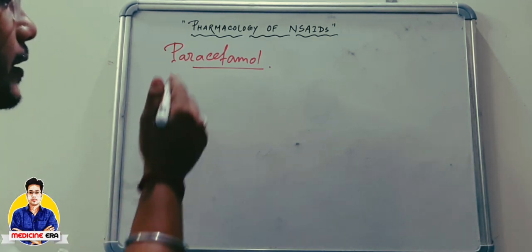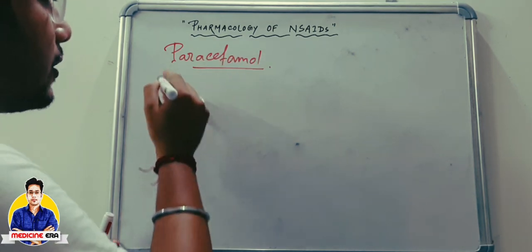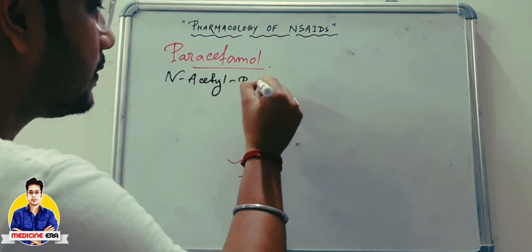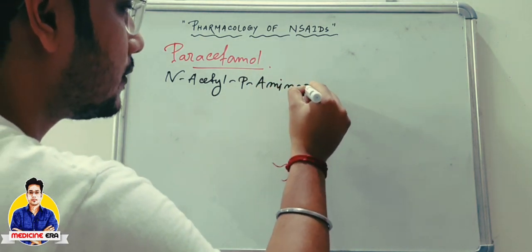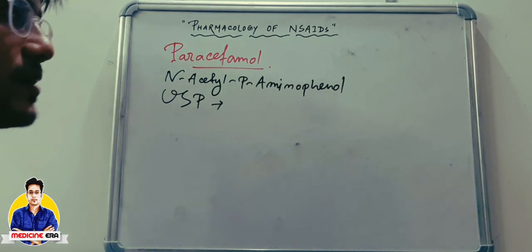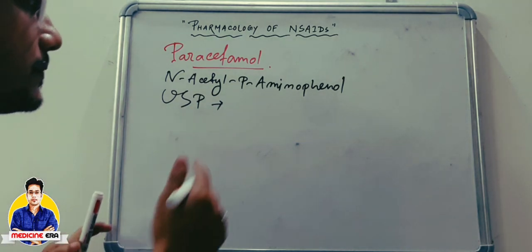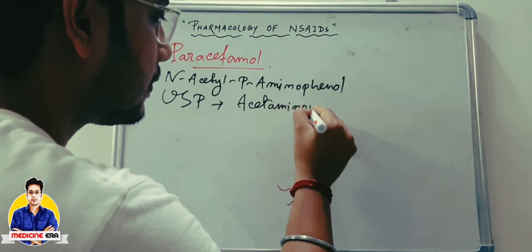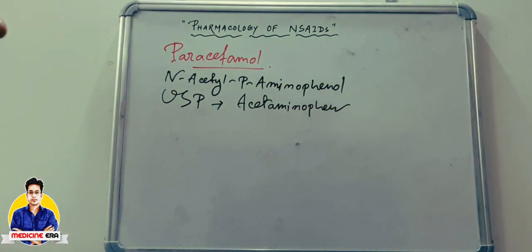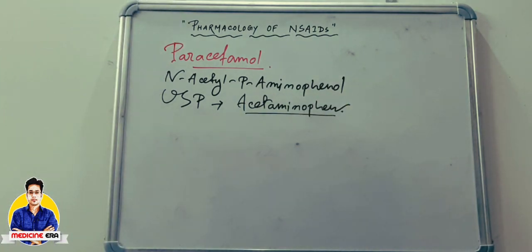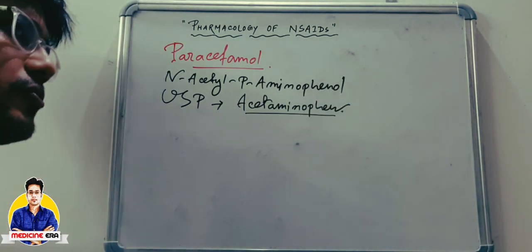Okay, so paracetamol is also called N-acetyl para-aminophenol. In USP, means United States Pharmacopoeia, it is also called acetaminophen. Okay. So in case of paracetamol, it is used to decrease the elevated body